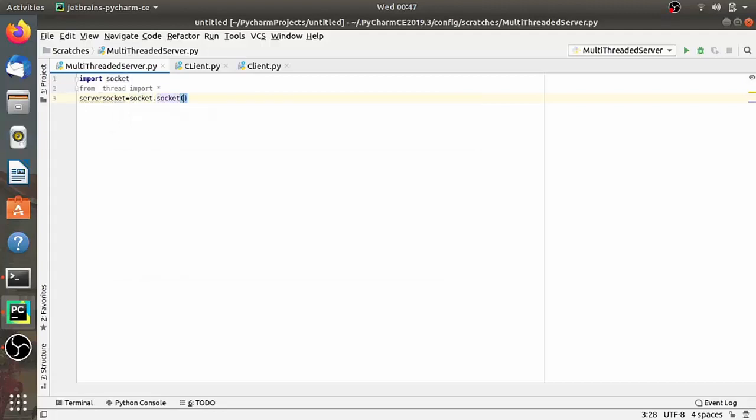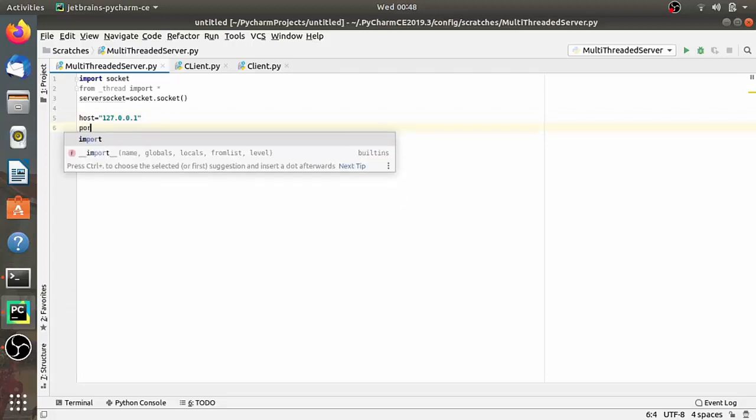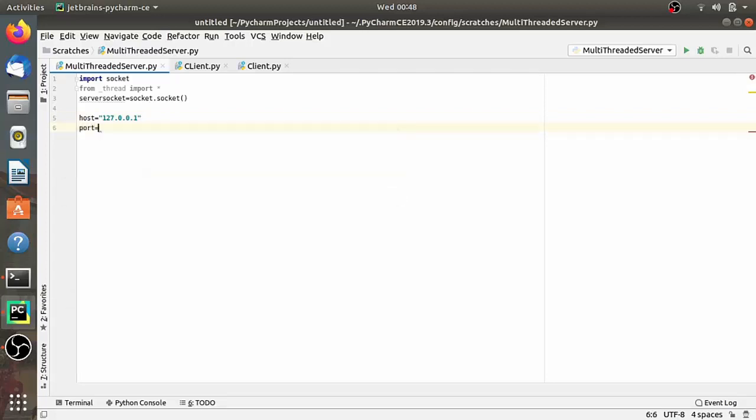Let's declare the host and port on which we need to communicate with the client. So host is equal to 127.0.0.1, that is the local machine, and a port in the range we already know, so let's say 1233.